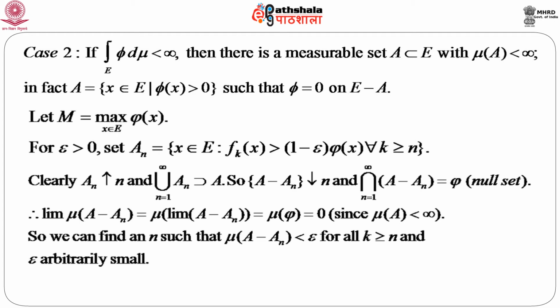Now, again using the continuity theorem of probability, we have the limit of μ(A minus A_n) equals μ of the limit of A minus A_n. Now, the limit of A minus A_n is a null set, so μ of the empty set equals 0. Since obviously μ(A) is finite, that is less than infinity, when we get this limit of μ(A minus A_n) equal to 0, then we can always find an n such that μ(A minus A_n) is less than epsilon for all k greater than or equal to n, and obviously epsilon is taken to be arbitrarily small.